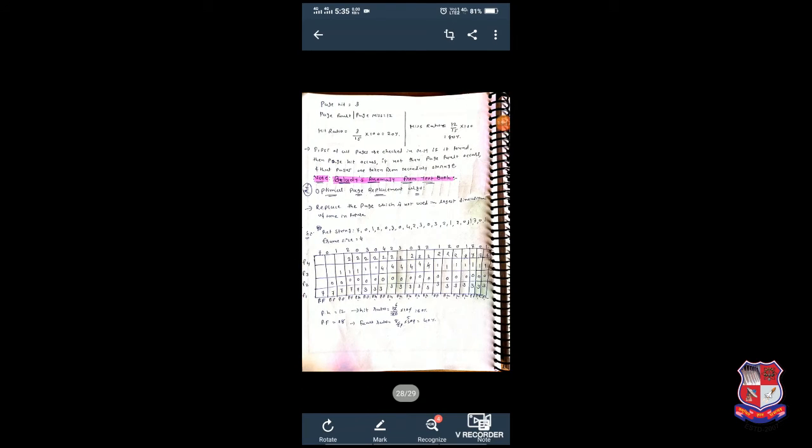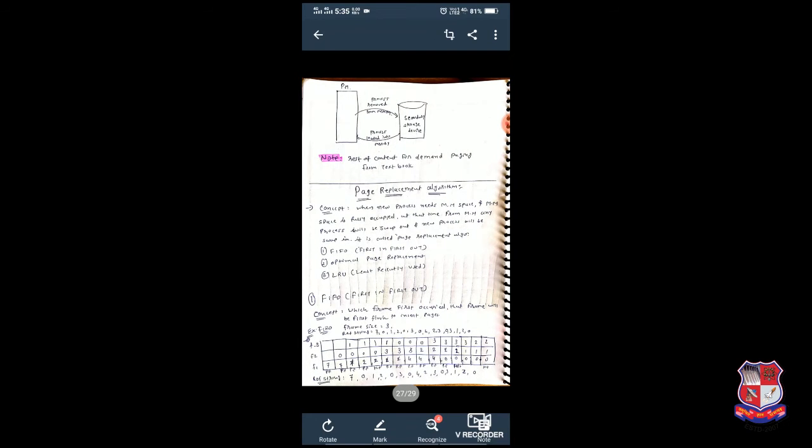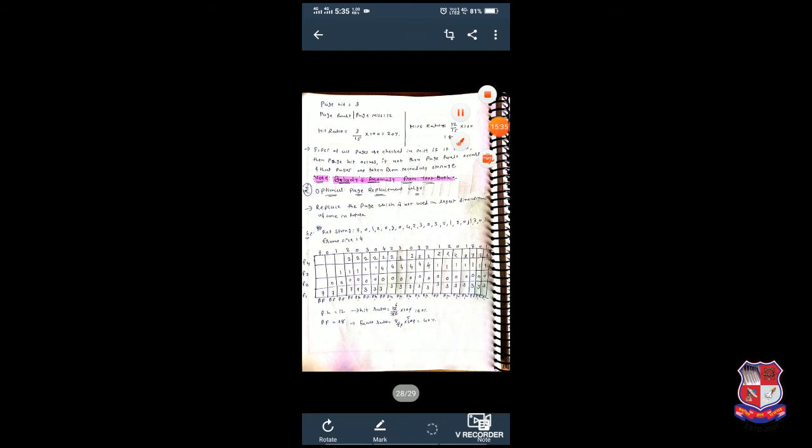Now see, we have page hits, and we have to count the number of page hits and the number of page faults. So we have page hit 3 and page fault 12. So here I have page hit 3 and page fault, or page miss you can say, 12.